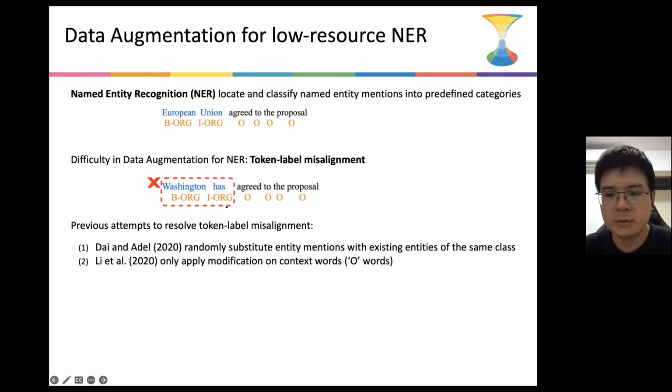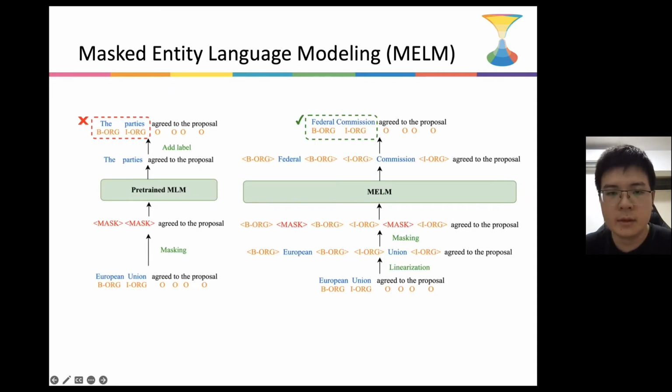Previous works attempt to avoid the token label misalignment issue by either substituting entities with existing entities of the same class or only applying augmentation on context words. However, their performance improvement is still unsatisfactory. In this work, we propose masked entity language modeling, in short, MELM, as a novel data augmentation framework for low-resource NER, which effectively increases entity diversity in training data while tackling the token label misalignment problem.